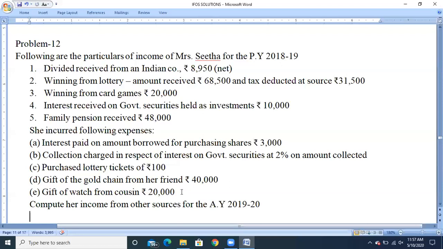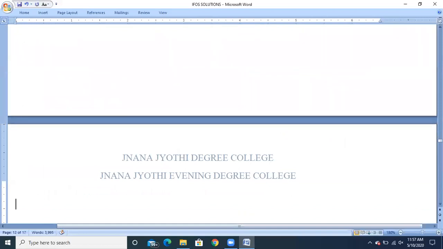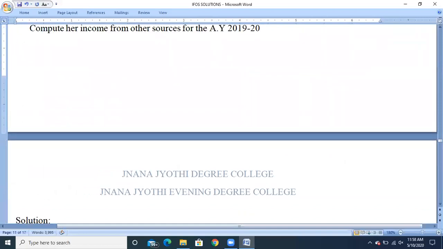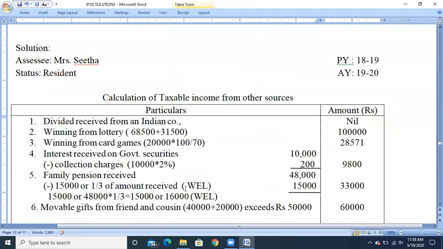So 40,000 plus 20,000 is equal to 60,000, which is exceeding rupees 50,000. So it is fully taxable. So let us see the solution part. See, Mr. Sita, first one, dividend received from an Indian company, it is fully exempted from the taxes. Any expenditure incurred on that income, we need not consider.